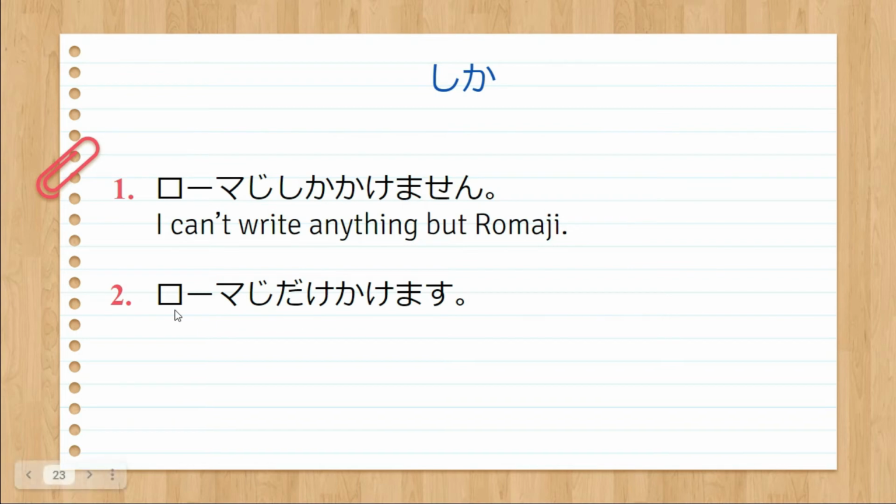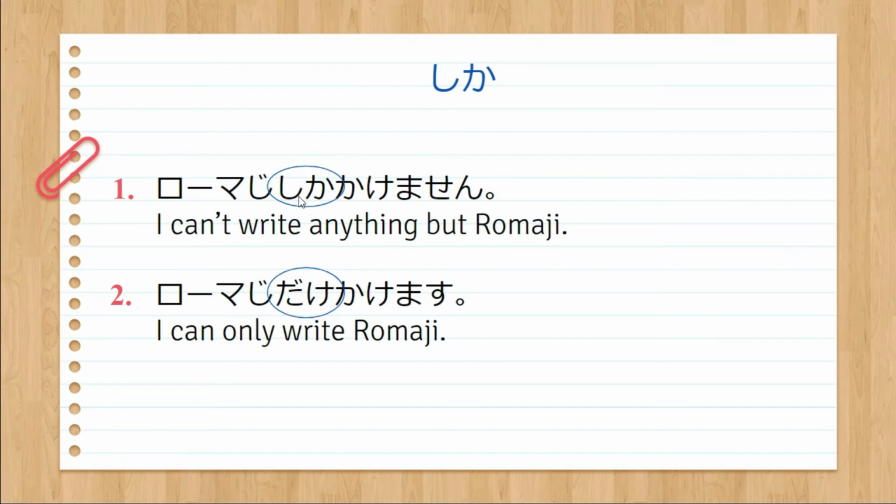Now for dake, Romaji dake kakemasu. So dake is used with a positive, which means I can only write Romaji. This too means the same thing. I can only write Romaji. But they are different in their uses. So they both mean the same thing, but they are different in their usage. Later on, we will talk about how they are different in their uses.